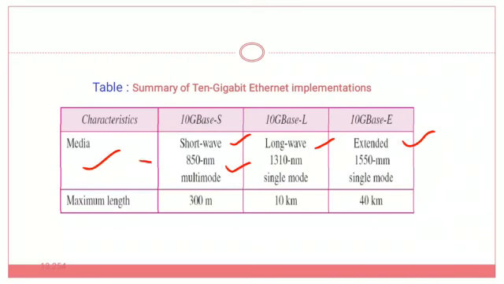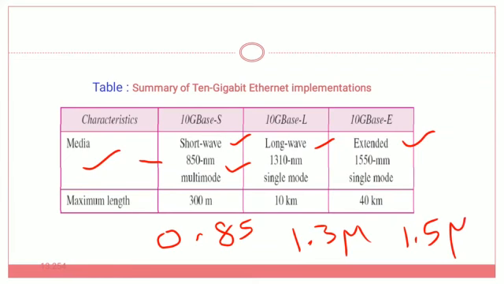These are nothing but the frequencies: 0.85 mu in 10G base S, 1.3 mu in 10G base L, and 1.5 mu in 10G base E.